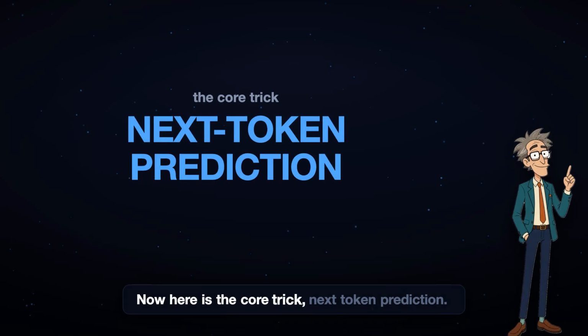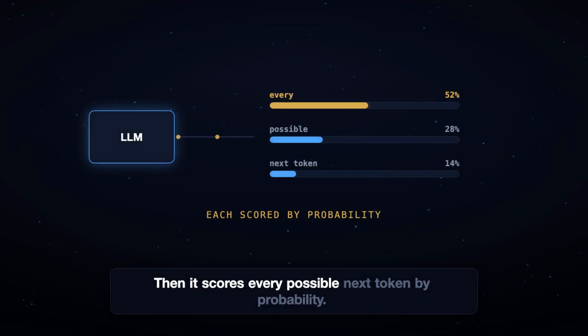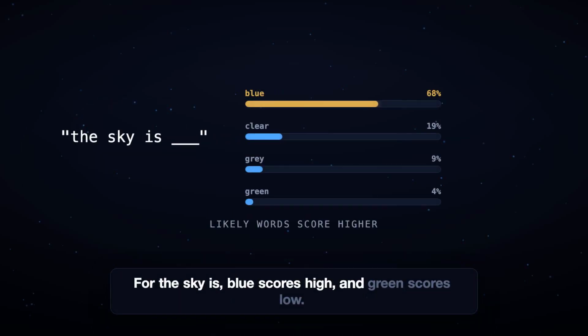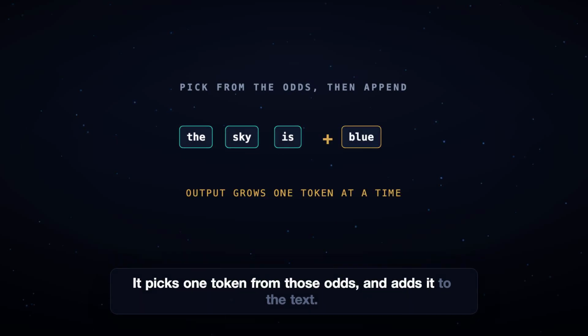Now here is the core trick: next token prediction. The model looks at all the tokens so far. Then it scores every possible next token by probability. For "the sky is," blue scores high and green scores low. It picks one token from those odds and adds it to the text.